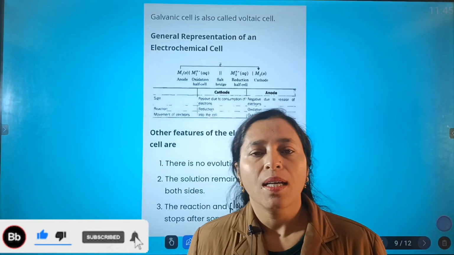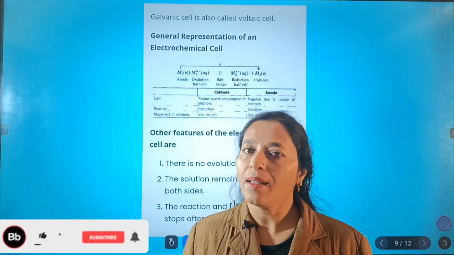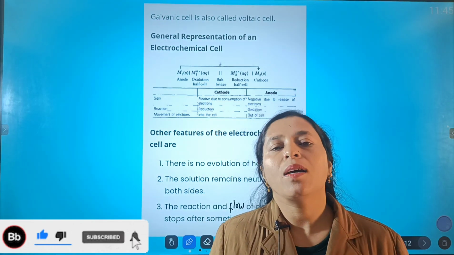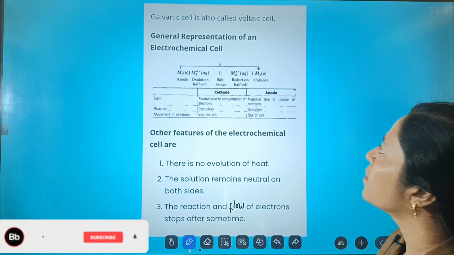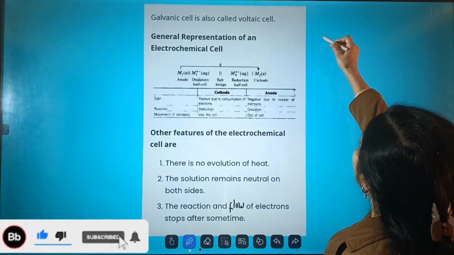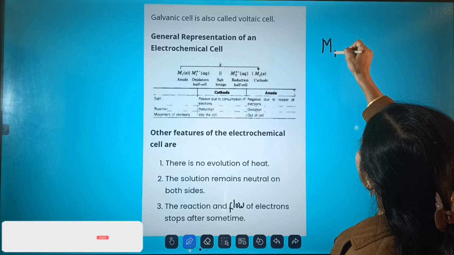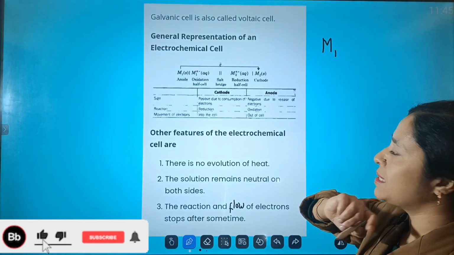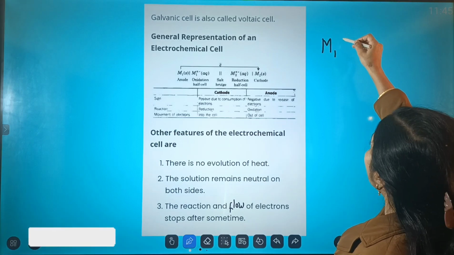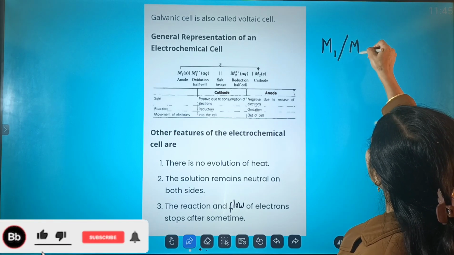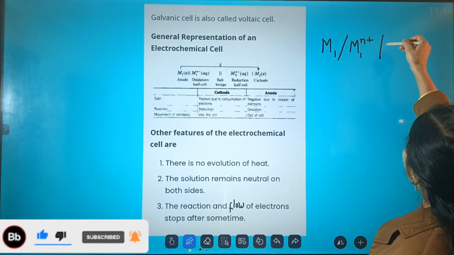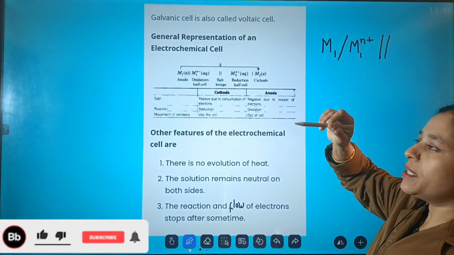The galvanic cell is also known as the voltaic cell, so don't get confused between the voltaic cell and the galvanic cell. They are one and the same thing. If we look at the representation of the electrochemical cell, suppose I am taking two metals, as it consists of two metals. So, we are taking the metal M1, which gets oxidized to Mn positive. This is the symbol of the salt bridge.